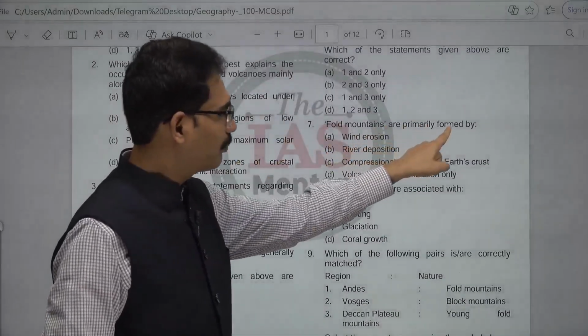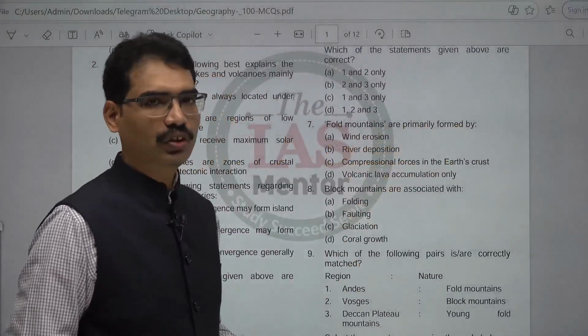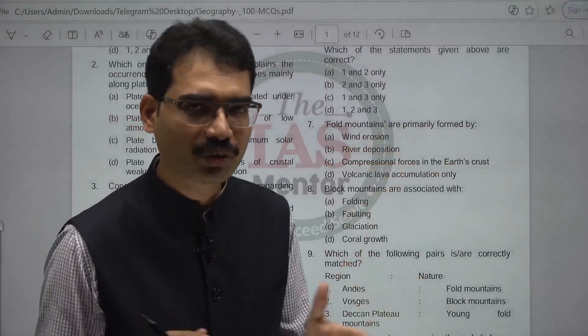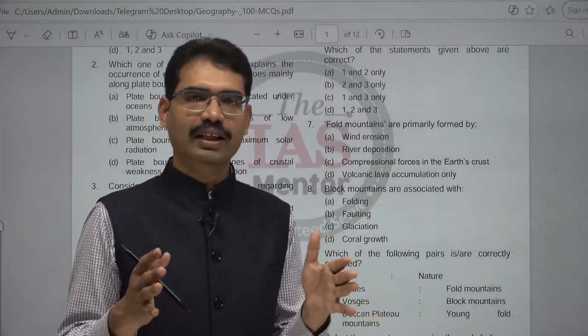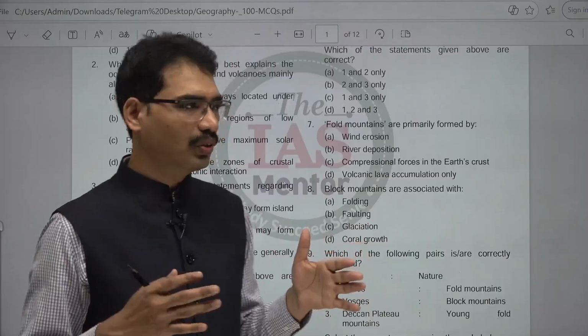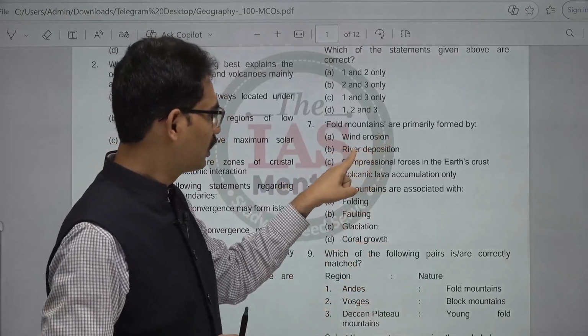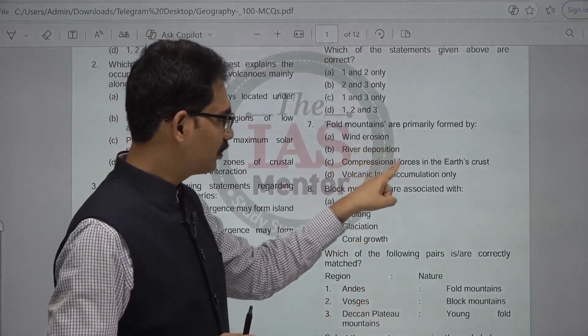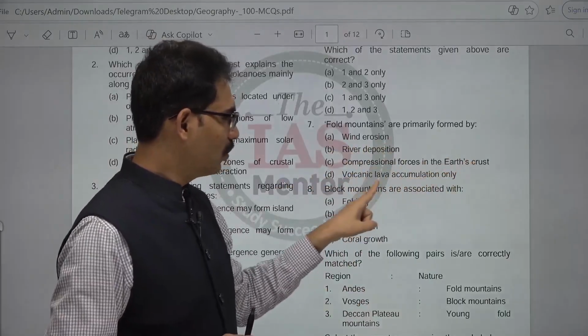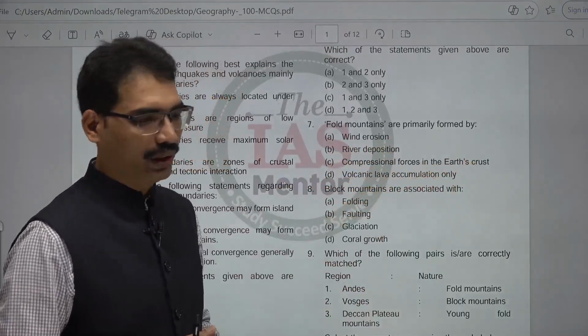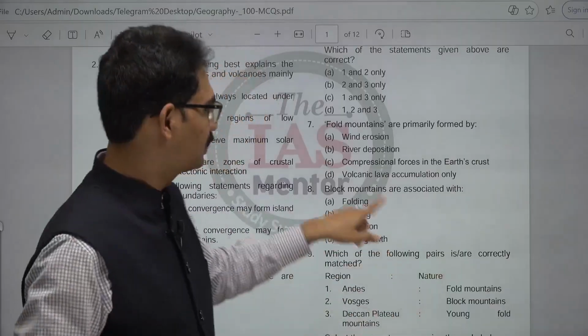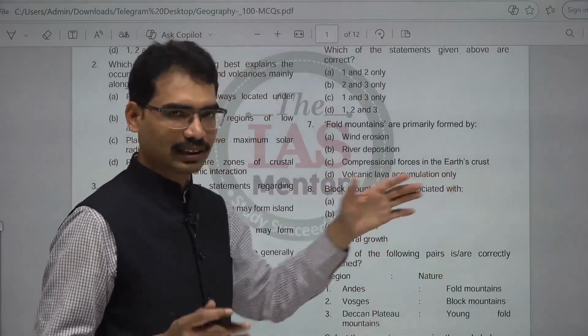Fold mountains are primarily formed by? Fold mountains, Himalayas are examples of fold mountains. Himalayas are one of the youngest fold mountains. Wind erosion, river deposition, compressional forces in the earth's crust, volcanic lava accumulation only. What is the answer? This is compressional forces in the earth's crust.